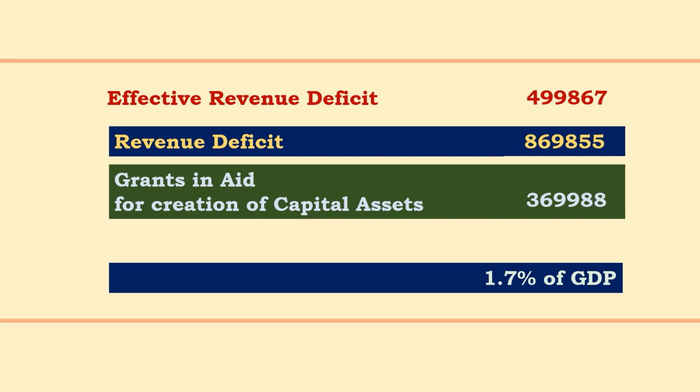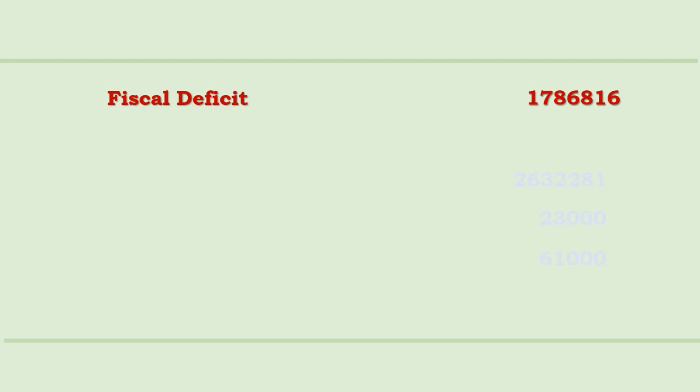Now, let us move over to the most important concept of deficit in the budget, namely fiscal deficit. And the fiscal deficit is 17,86,816. We have seen this figure already, borrowings and other liabilities. So fiscal deficit is the same as the borrowings and other liabilities, 17,86,816 crores. Now, how is this figure arrived at? How is the fiscal deficit calculated?